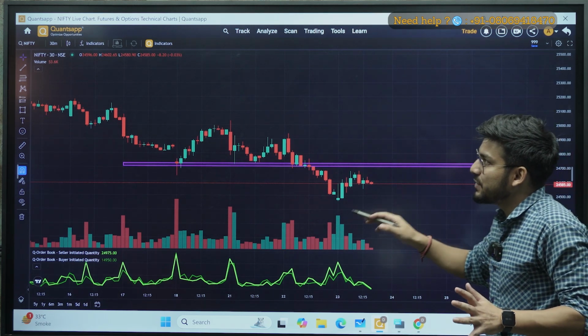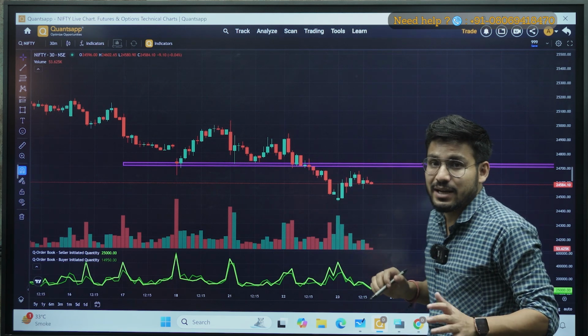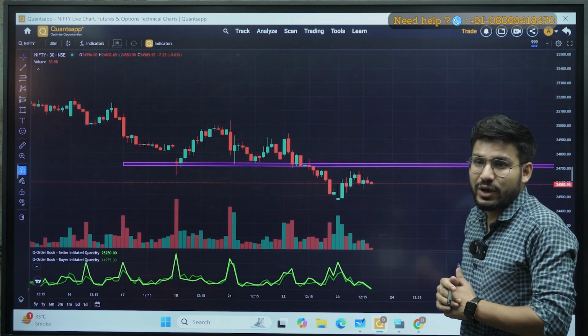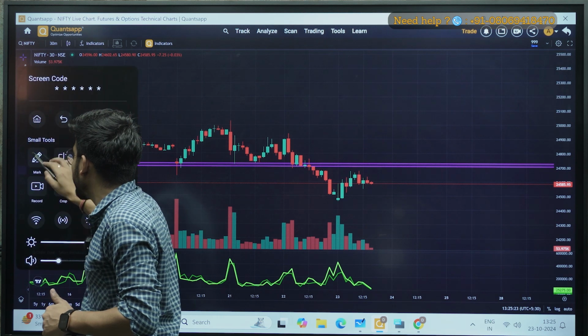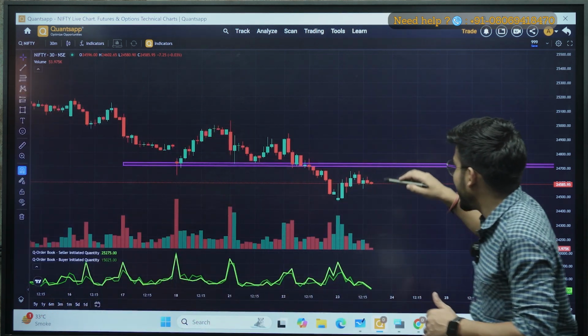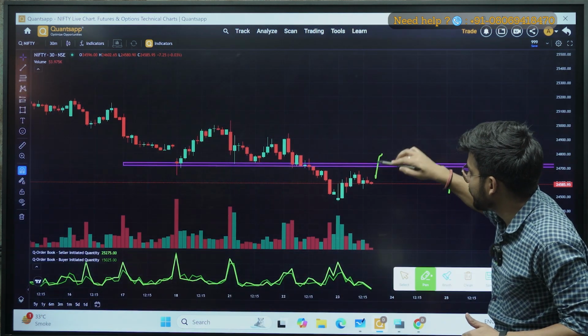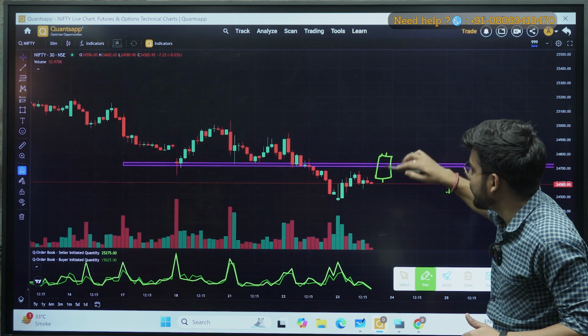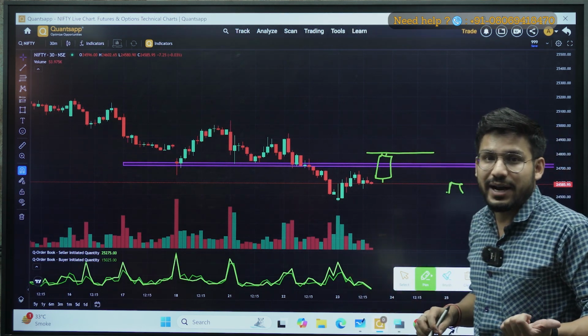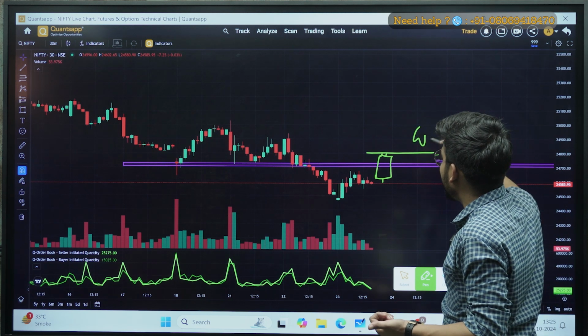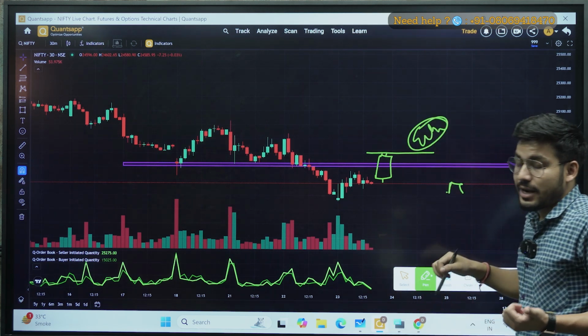So if my Nifty will break it in a 30-minute candle and it will close above it, at that point of time, what can I do? I can just mark the high of that candle, and whenever my market will break that high, at that time I can initiate my entry. Okay, at that time I can initiate my entry, right?